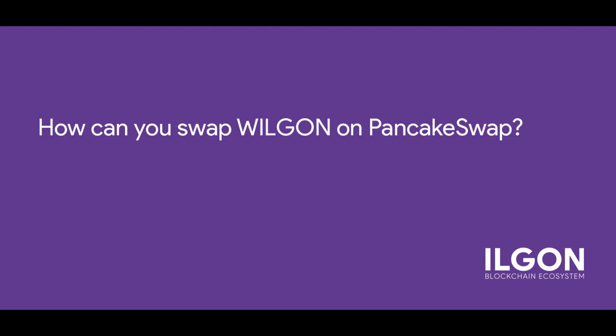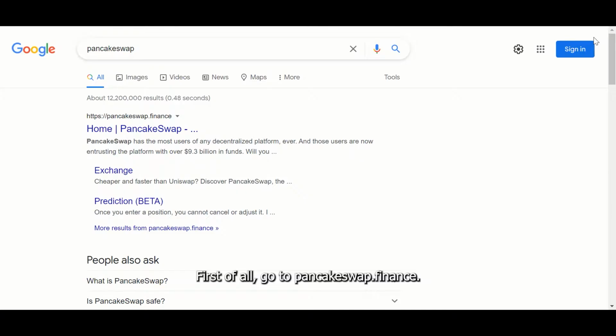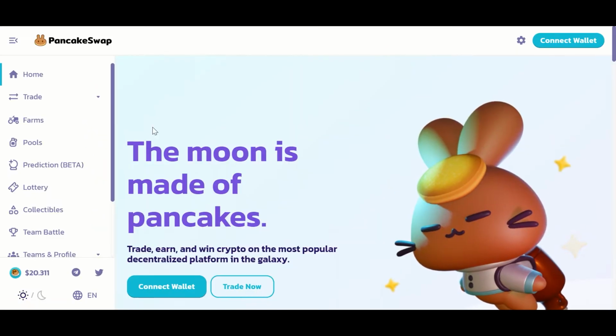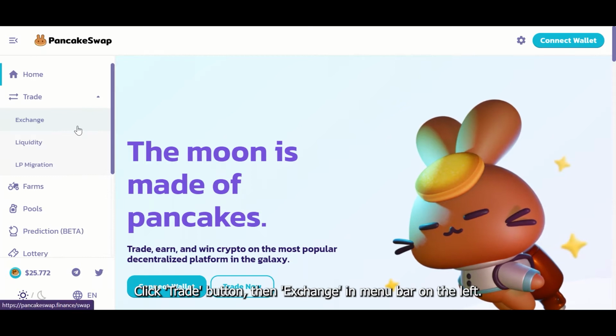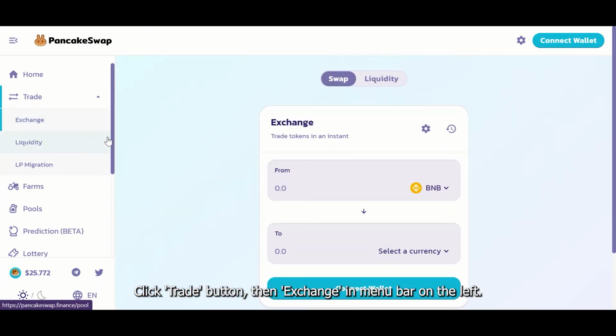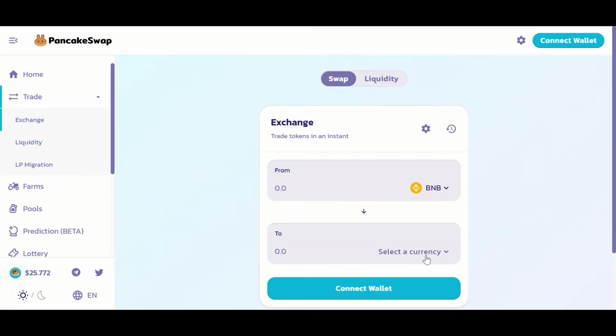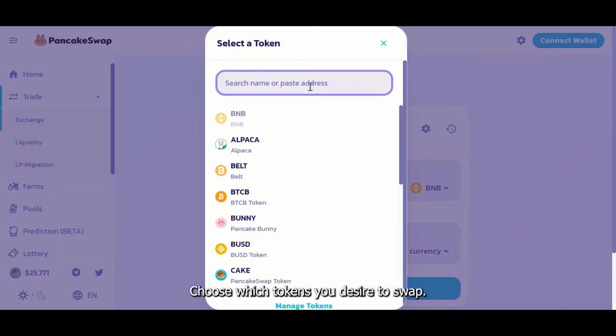How can you swap WILGON on PancakeSwap? First of all, go to pancakeswap.finance. Click Trade button, then Exchange in menu bar on the left. Choose which tokens you desire to swap.